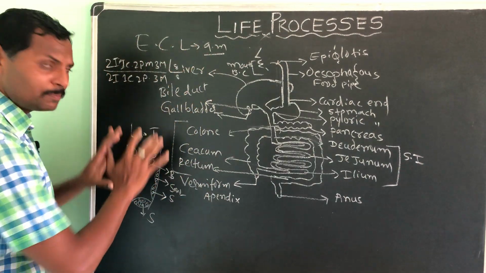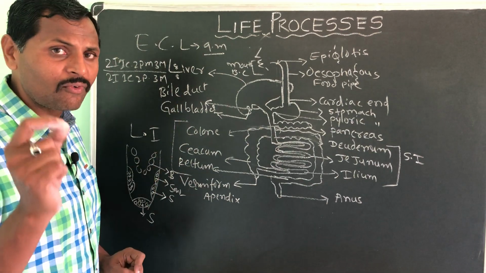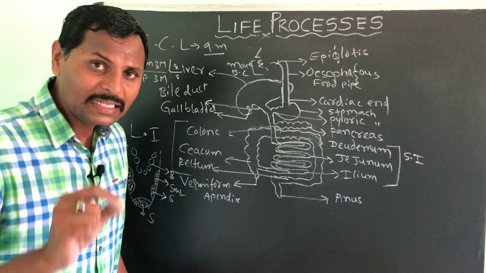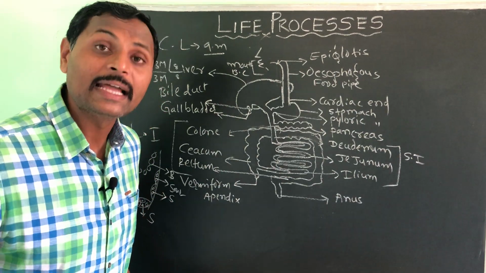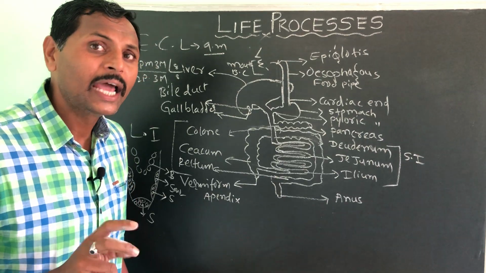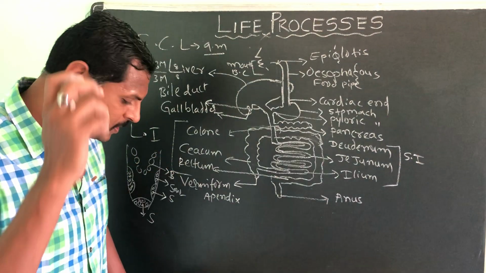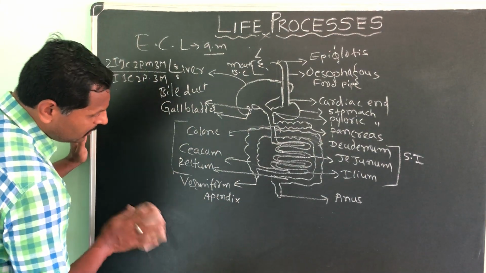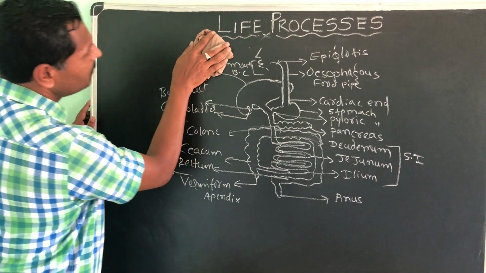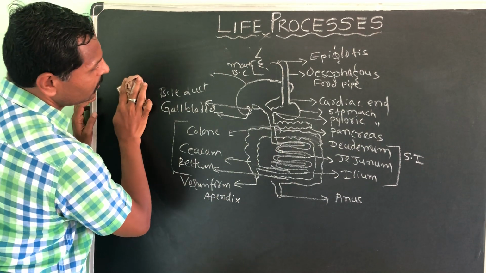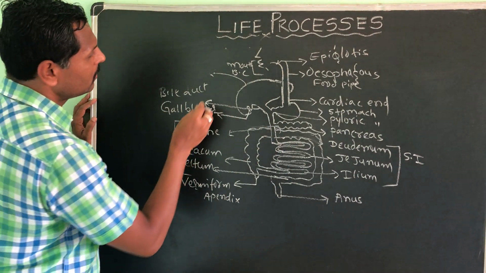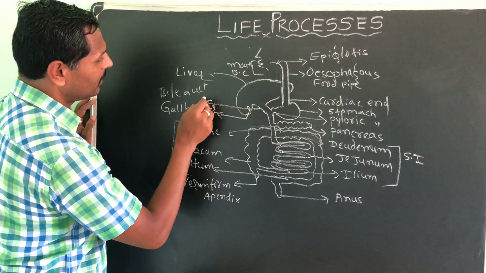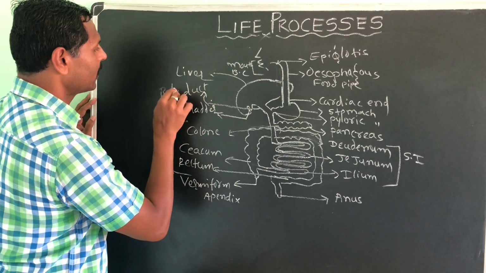I will rub these things because I want to highlight some enzymes here. Sir, what are enzymes? Simply the chemicals which help in the digestive process. Enzymes are released by the digestive glands, which help in the conversion of complex food into simpler ones. I will rub these things, and I will tell you this bile duct and all. This is the liver, no? Liver, bile duct. Where is that bile duct? Here only. It is the bile duct.